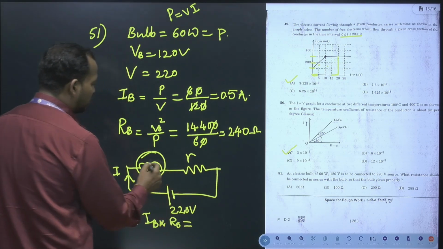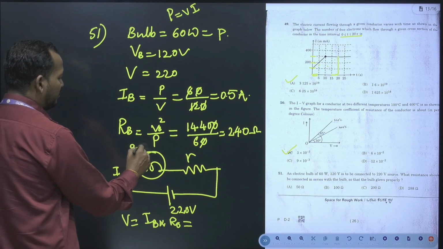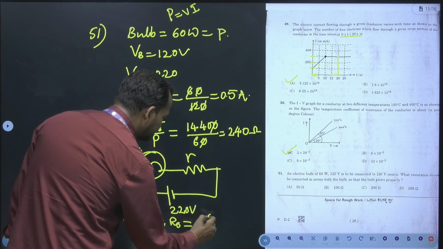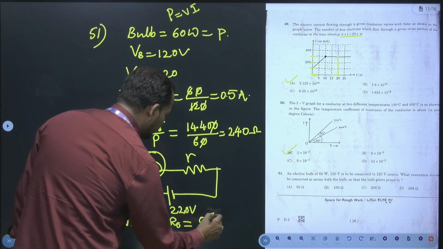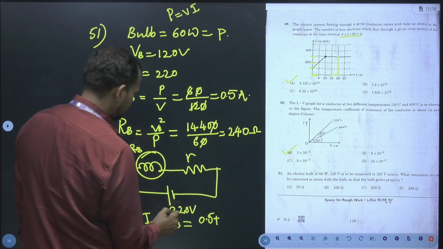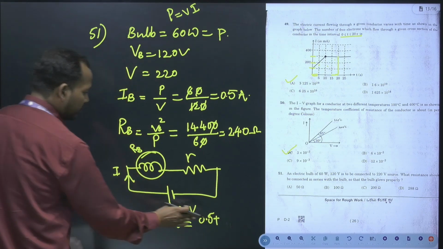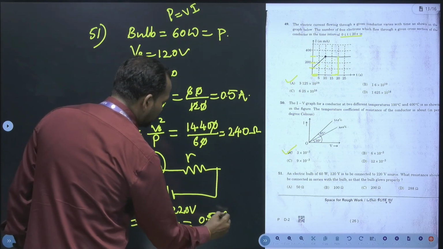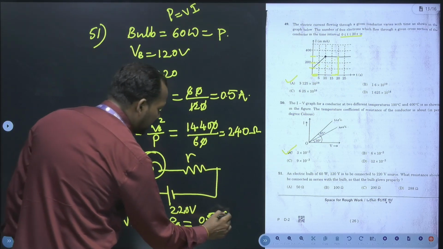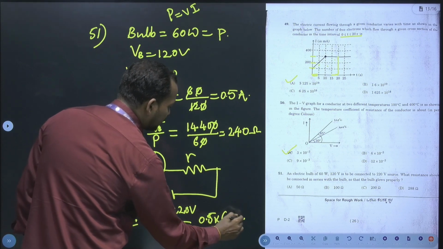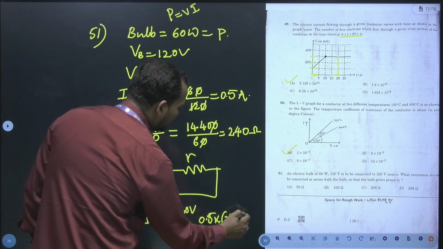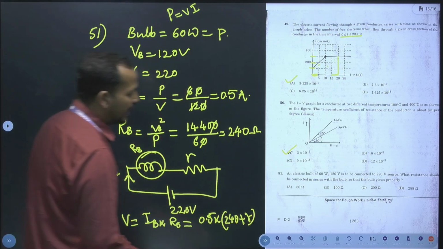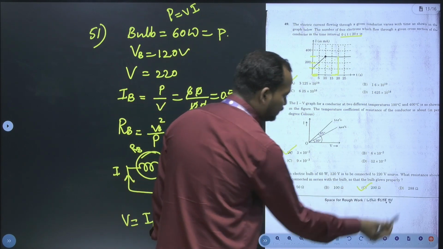So RS is equal to resistance of the bulb plus R, which is 0.5 into, sorry, not plus, it is into. So this is 0.5 into 240, the resistance of the bulb, plus 240 plus small r. Now if you solve this one, you are going to get the answer as 200. Next.